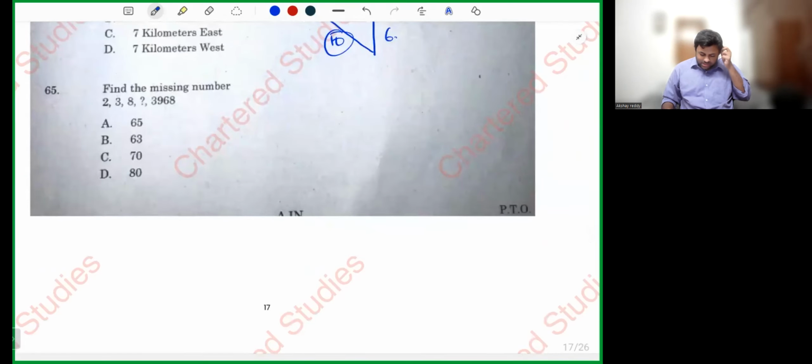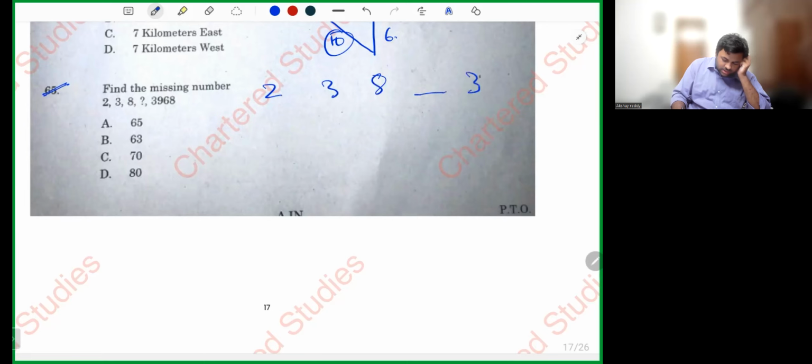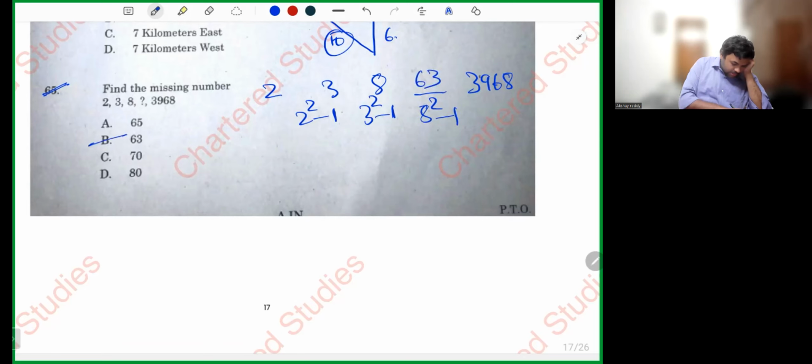Find the missing number. It's a simple question. 2, 3, 8, dash, 3968. 2 square minus 1 is 3. 3 square minus 1 is 8. 8 square minus 1, 64 minus 1, is 63. And 63 square minus 1 is 3968.